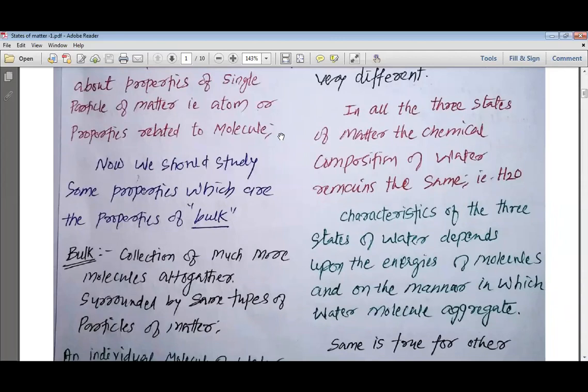If you take a glass of water, you will realize that in a glass of water there is some part of water which is in contact with air. This part of water which is in contact with air is actually called the surface, but the rest of the part of water is known as the bulk.